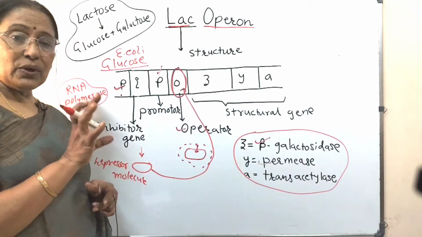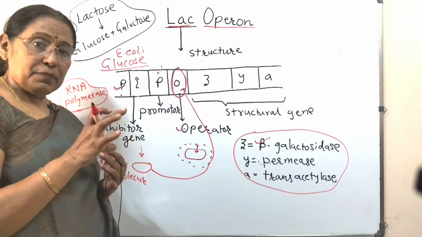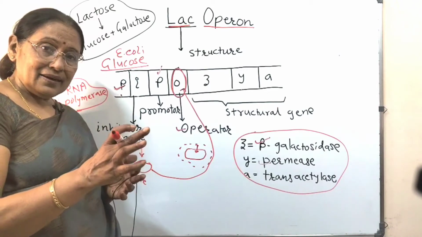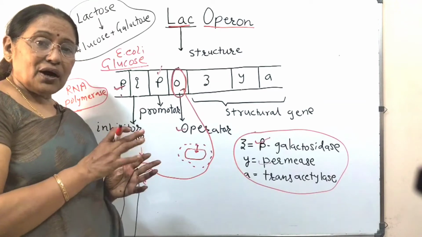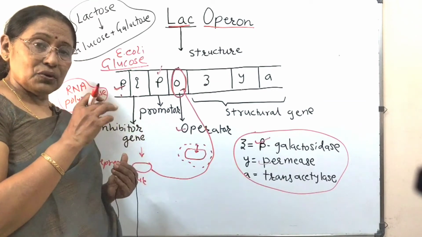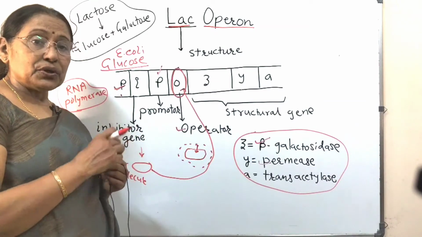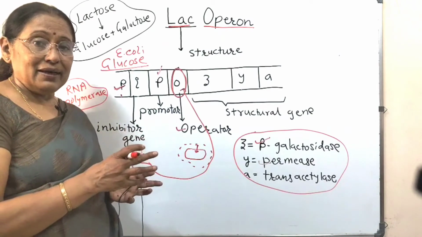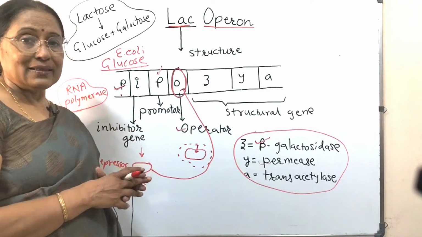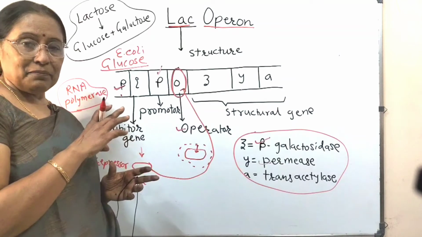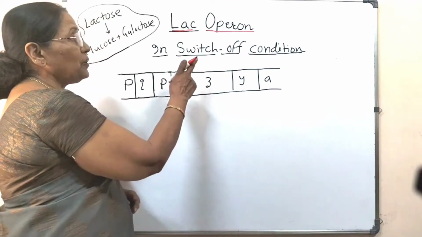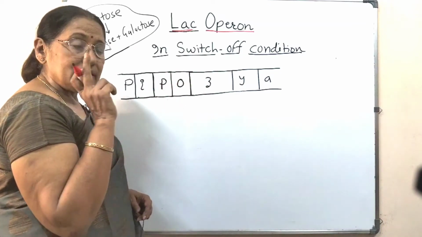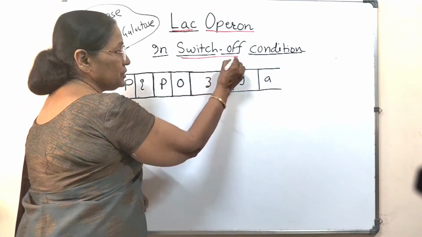Now, there are two conditions: Lac Operon in switch off condition and Lac Operon in switch on condition. Switch off when glucose is available, and switch on when glucose is unavailable and lactose only is available. Let us see both these conditions. Let us study the structure of Lac Operon in switch off condition.